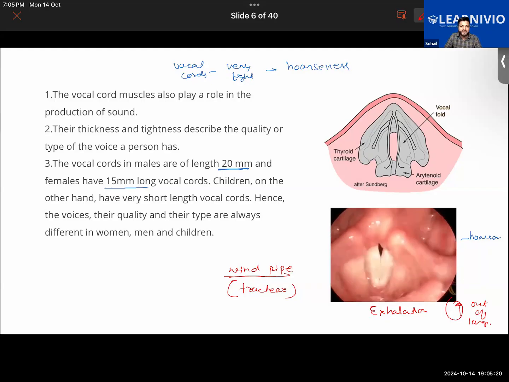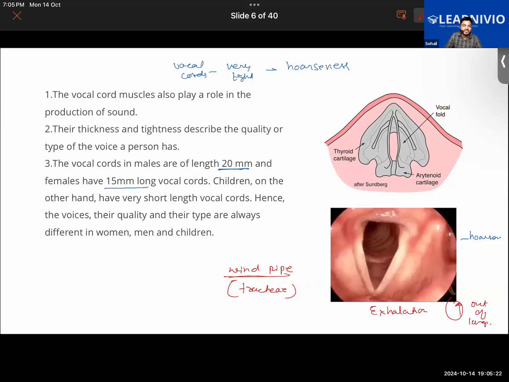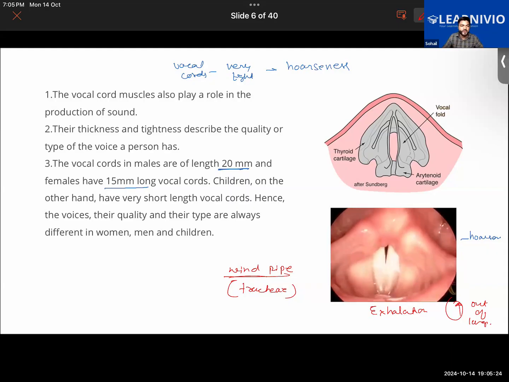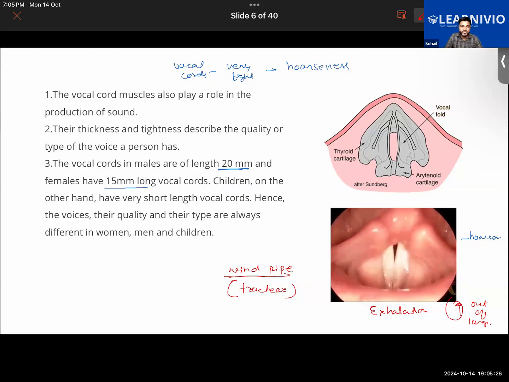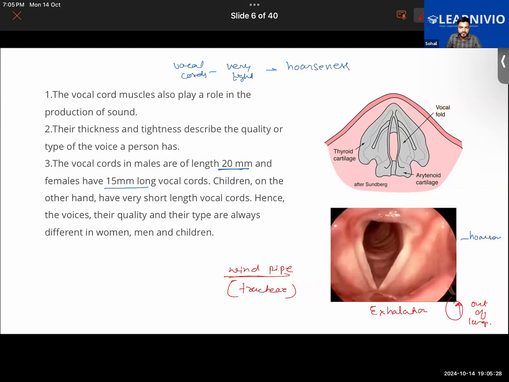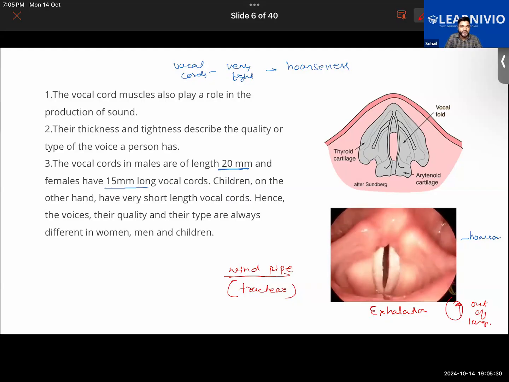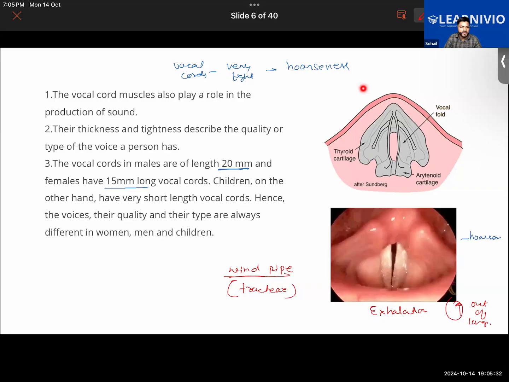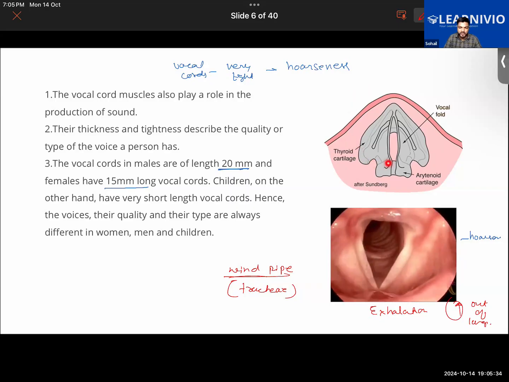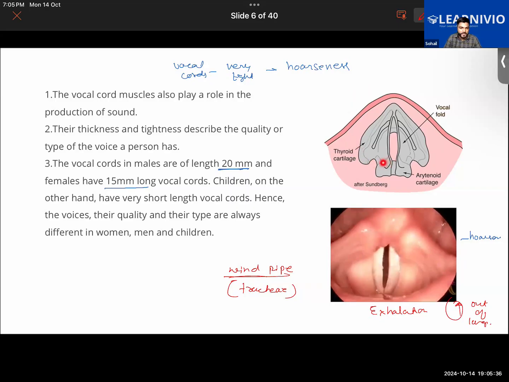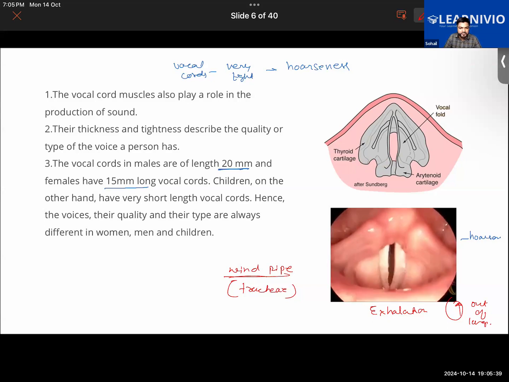Or many times you guys would have observed that if you continue to speak for several hours, your voice might start to break. Then you will be recommended to drink lots of water, drink lots of fluids, and give rest to your vocal cord, and not speak too much. Might have happened with you guys.